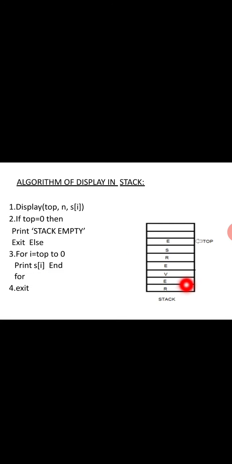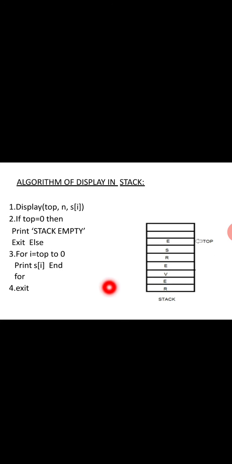For example, 1, 2, 3, 4, 5, 6, 7. Top is equal to 7. Now the top value is 7. Print S of 7, means 7. Then down to 0: first it will print E, S, R, E, V, E, R. Then when it reaches 0, it terminates. That is the algorithm to display the stack.